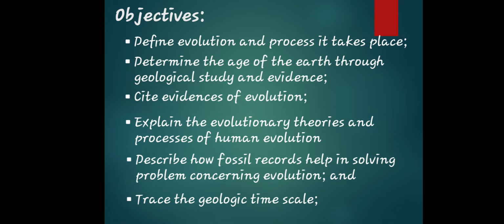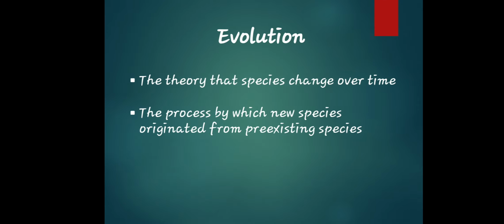So now, let's define first what is evolution. Evolution is the theory that species change over time. Meaning to say, when we talk about the word change, we're talking about the characteristics of a species over several generations, and of course it relies on the process of natural selection.